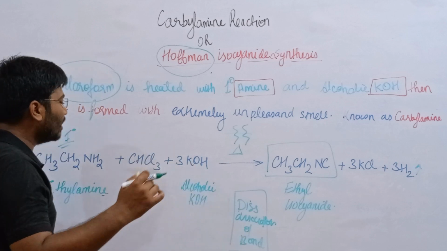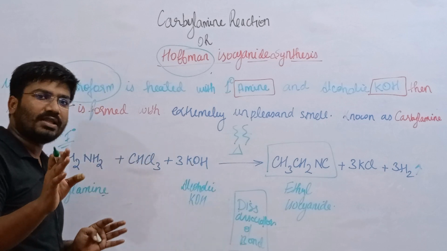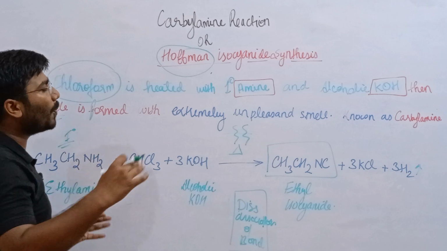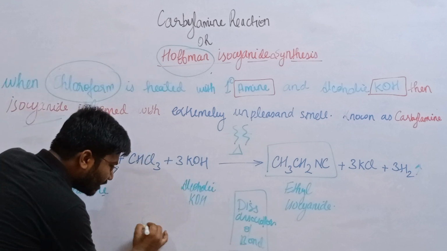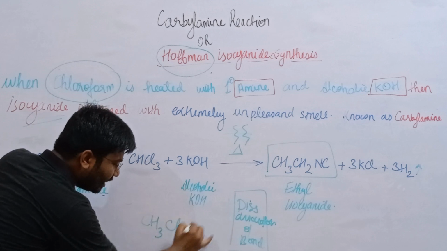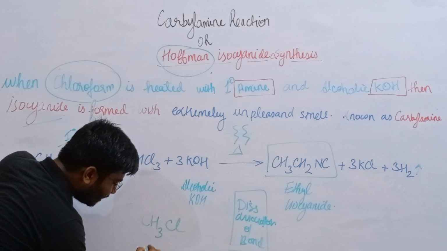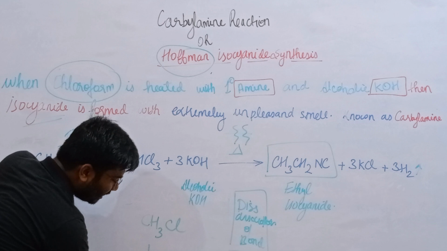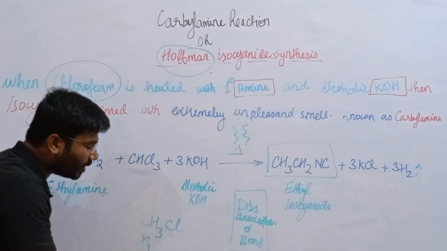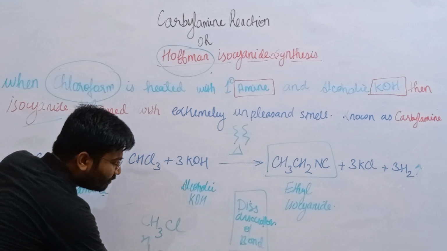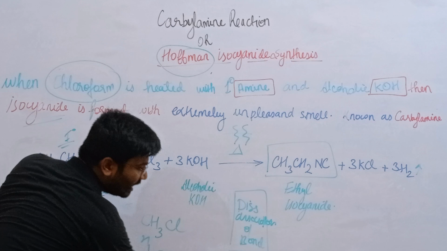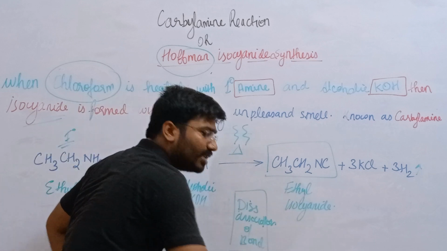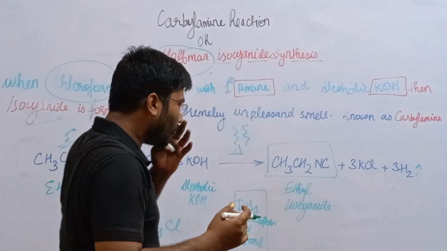Okay. And one more thing: when you don't get the judgment of the mechanism, just open the reaction. For example, if we take CH3Cl, if we open it, C with Cl, H and H, and the bond breaks down on this side. This will go into CH3+ and Cl-. Then they will further go on, and then the reaction will be carried out. Okay, fine.